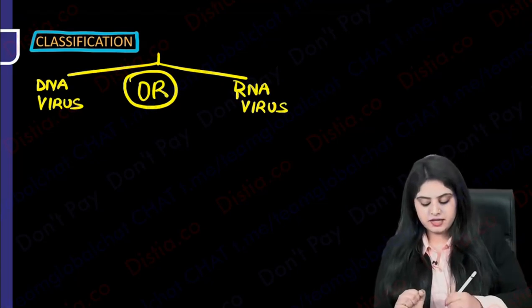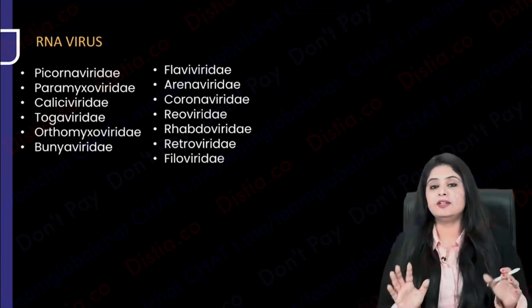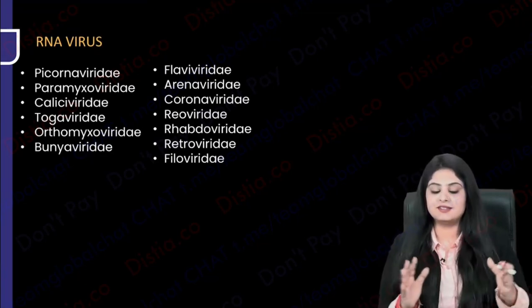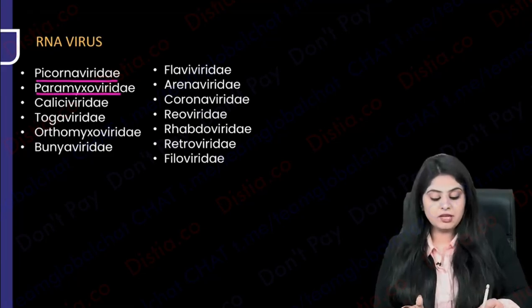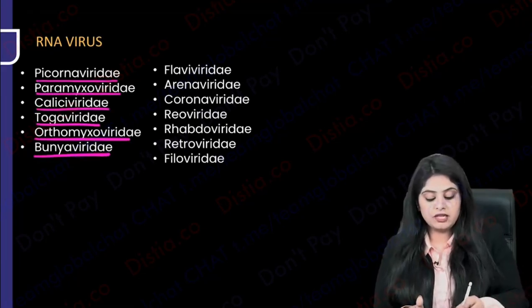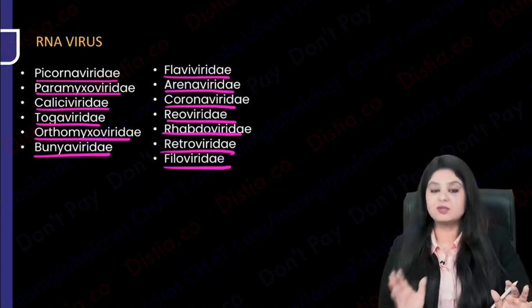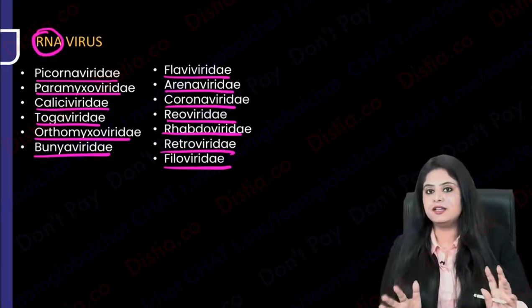I'll show you the RNA virus list, and please don't run away or shut off the video because you might feel, no, this is not going to happen. Ma'am had said bacteriology is difficult. Now she's shown us so many viruses under virology also. So we have Picorna, which is polio, Paramyxo, Calci, Toga, Orthomyxo, Bunya, Flavi, Arena, Corona, Rio, Rhabdo, Retro, Filo. Okay, do we have to memorize? No, we don't want to learn. Is there a shorter list? Yeah, RNA viruses are very difficult to learn, so I give up on them.